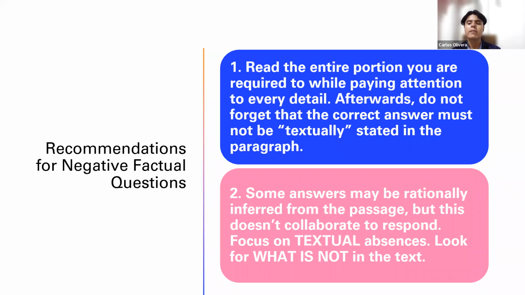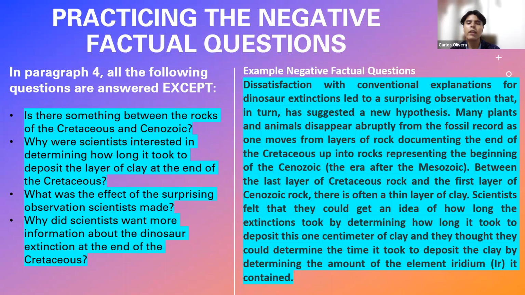Focus on textual absences. Look for what is not in the text, okay? You are looking for the intruder, something that is not part of the reading passage, okay? I repeat, you are looking for the intruder, something that is not part of the reading passage. And as I say, in this set of possible responses, you have 3 responses that are part of the reading passage. In this case, topics that have been discussed in the reading passage. And there is one that is an intruder that has not been discussed here in the reading passage. You're looking for the intruder. That is going to be your correct answer, the intruder, okay?